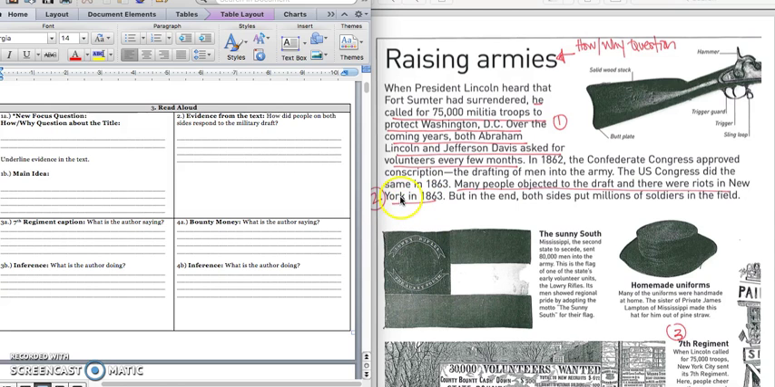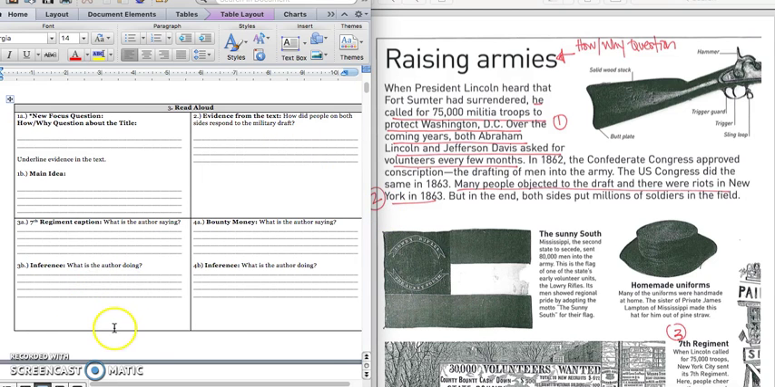And so I would write that quote for box number 2 because it shows me that many people objected to the draft or they did not like it. Press pause to write down this quote in box 2 and play when you are ready for number 3.